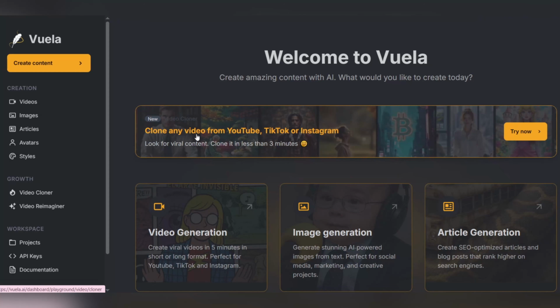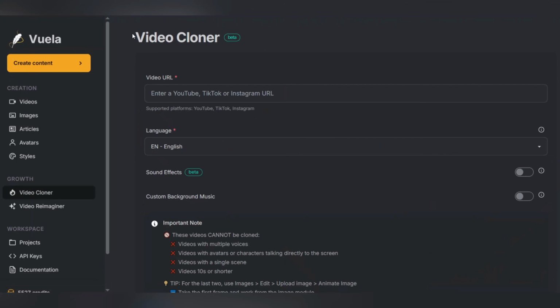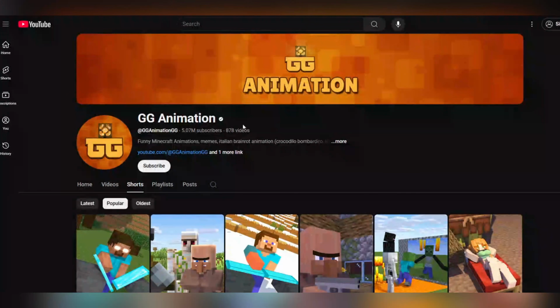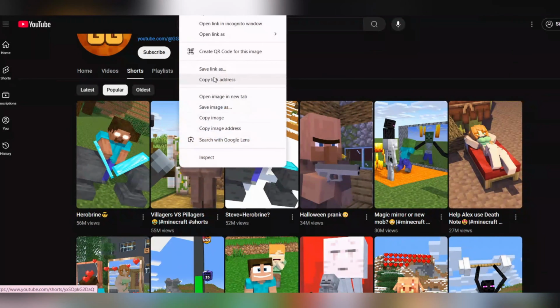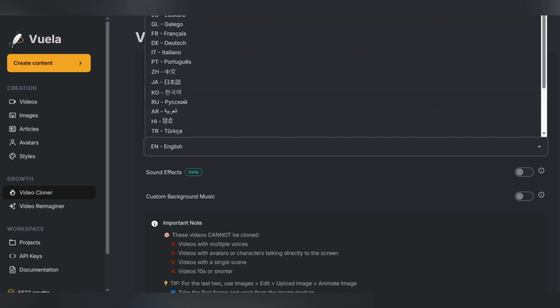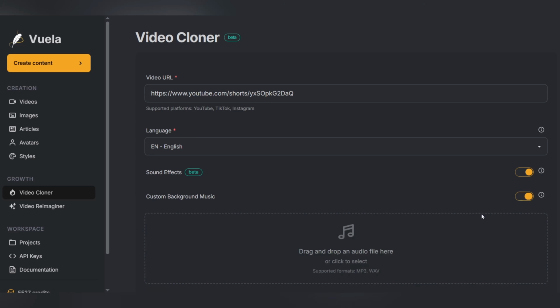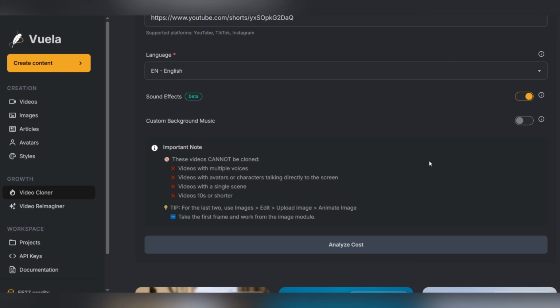Now, with the video cloner, you can recreate almost any video in just a few clicks. Simply copy a video URL from YouTube, TikTok, or Instagram, paste it into the cloner section, and hit generate. Within moments, you'll have a brand new video that mirrors the structure, pacing, and style of the original. I tested it myself. I grabbed a random video, dropped its URL into Video Cloner, and within minutes I had a recreated version sitting on my screen. Honestly, it felt unreal, but it worked flawlessly.